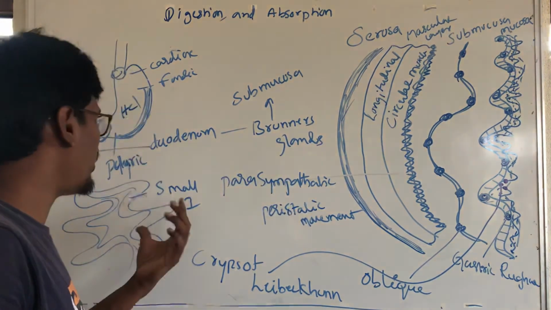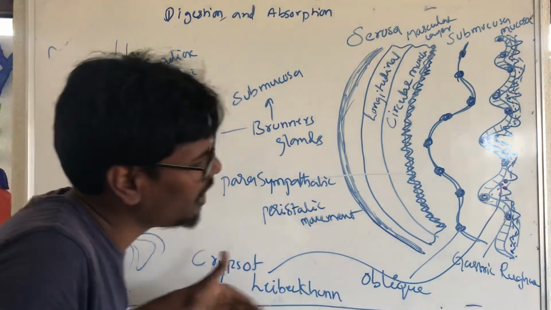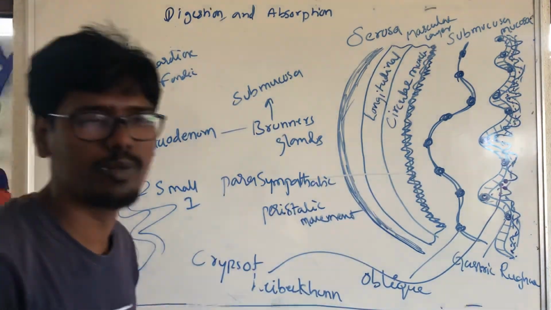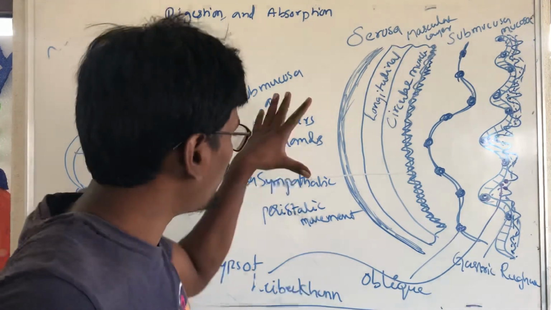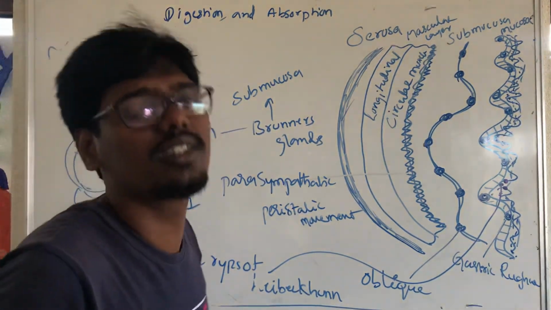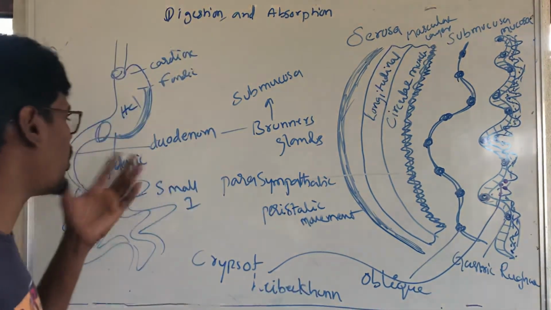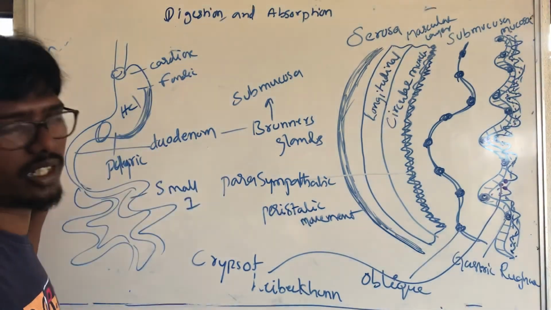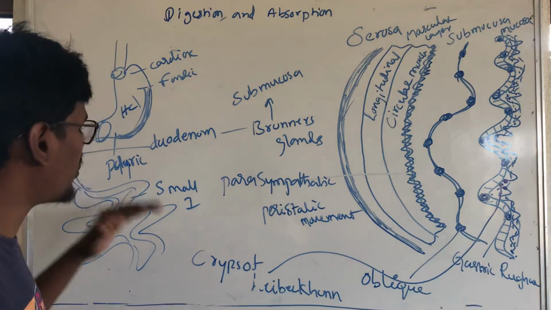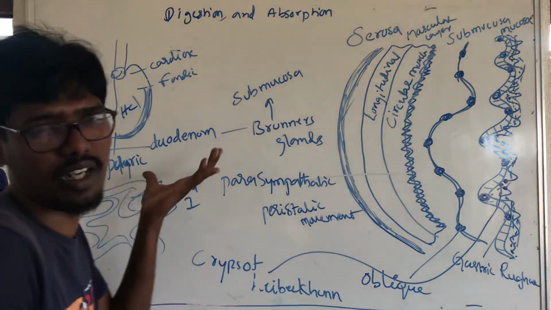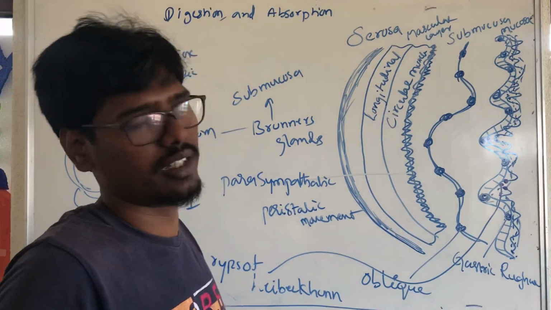In the small intestine, the mucosa has crypts of Lieberkühn. Both glands release succus entericus, which is nothing but intestinal juice.